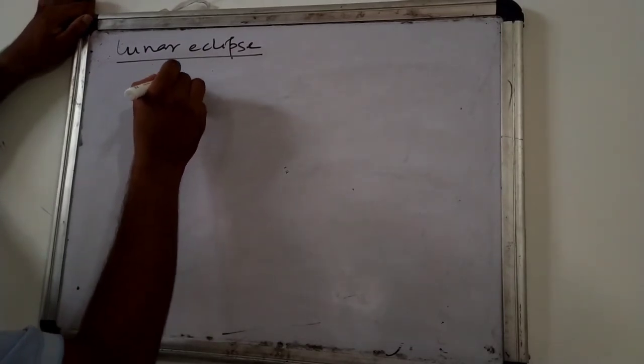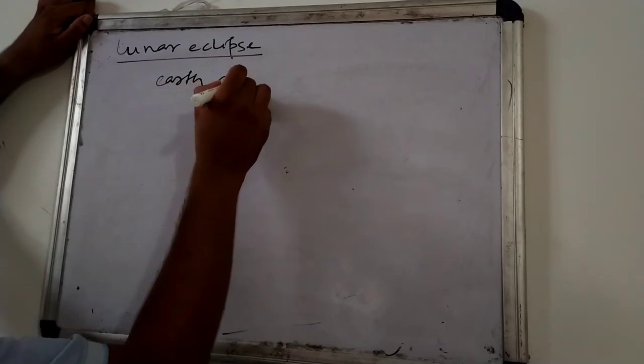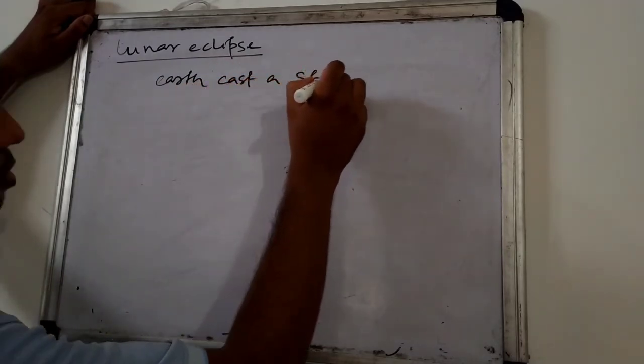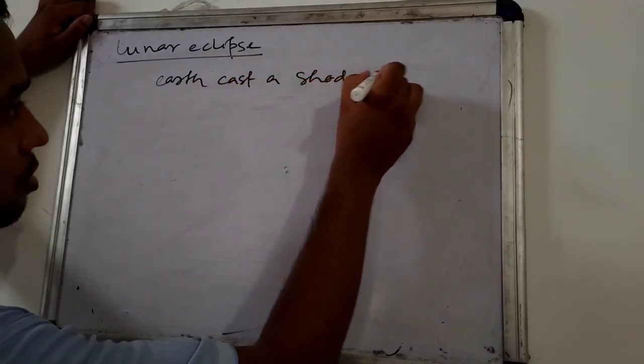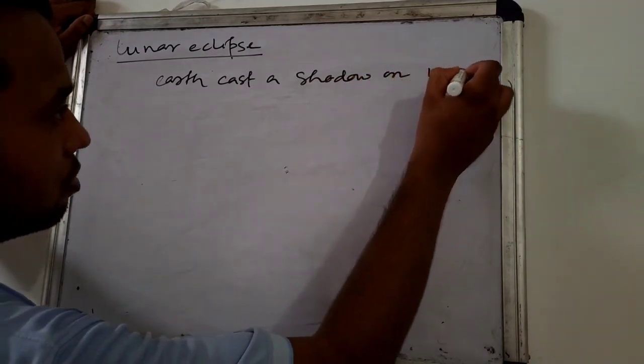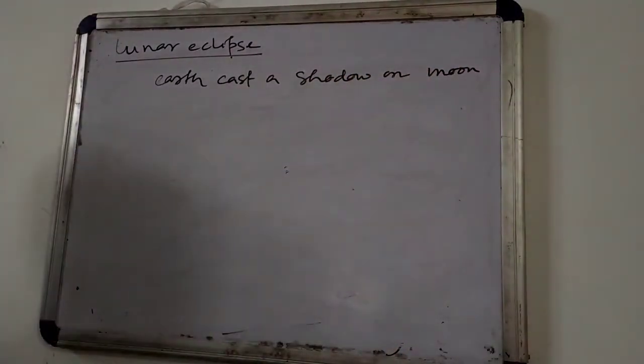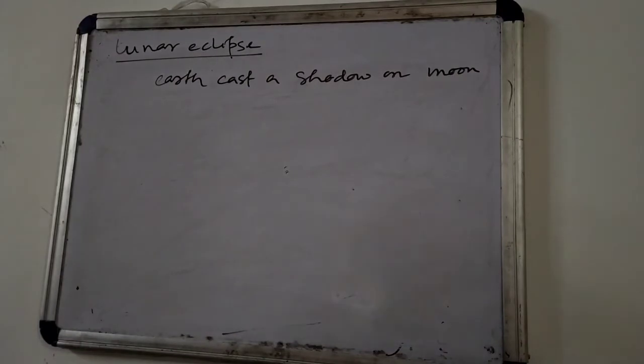So earth casts a shadow on the moon. Due to this reason lunar eclipse is formed.